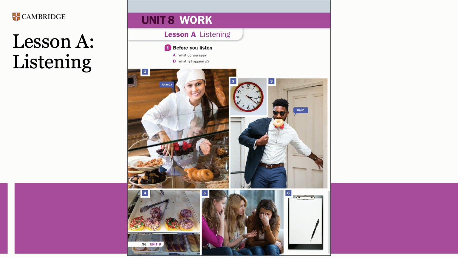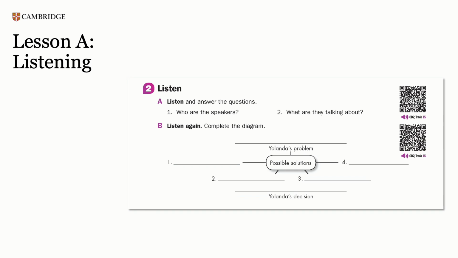Let's look at Unit 8 again. The title of Unit 8 is Work. Therefore, it's not surprising that the majority of the competencies covered in this unit have to do with the CASAS competencies in the area of employment. Lesson A introduces key vocabulary and practices listening skills. Students listen to 2 conversations about how to solve a workplace problem. In doing so, they cover the competency area of demonstrating effectiveness in working with other people.